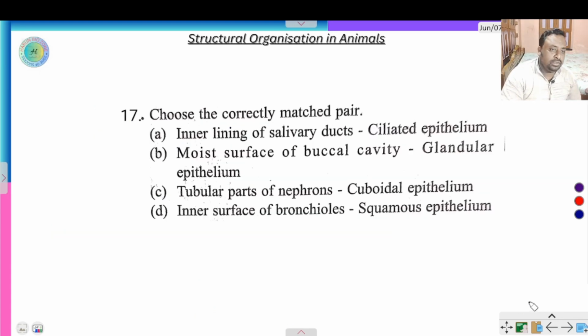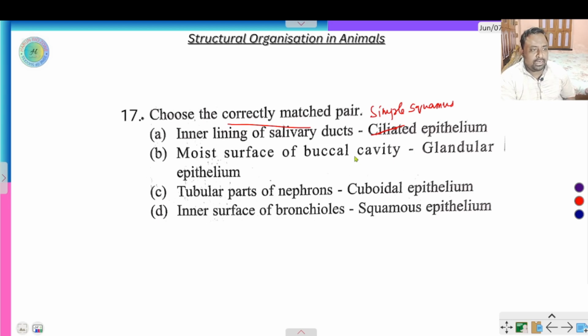Next question is, choose the correctly matched pair. Inner lining of salivary duct, ciliated? Not ciliated, it is simple squamous epithelium. Moist surface of buccal cavity is non-keratinized stratified squamous epithelium, not glandular epithelium.